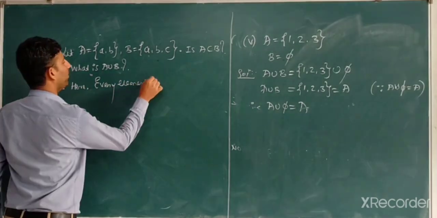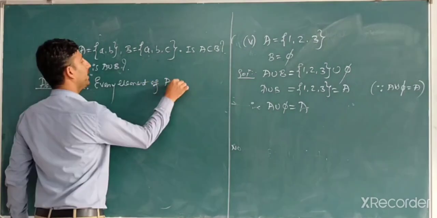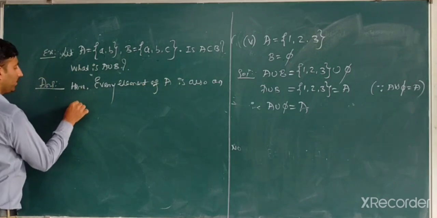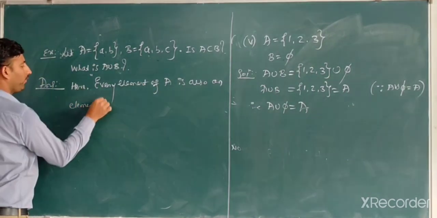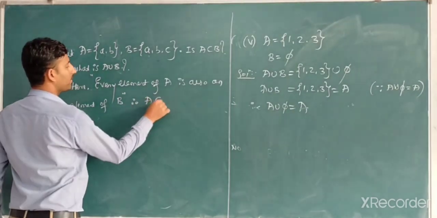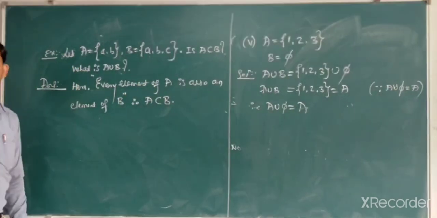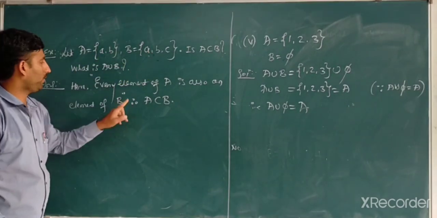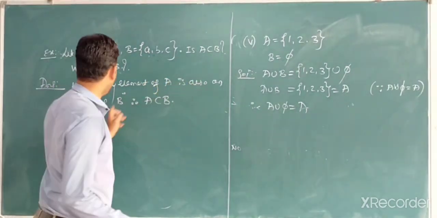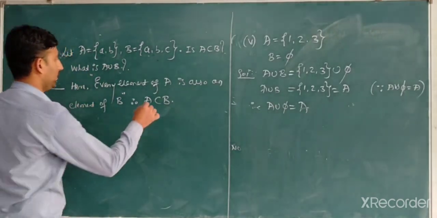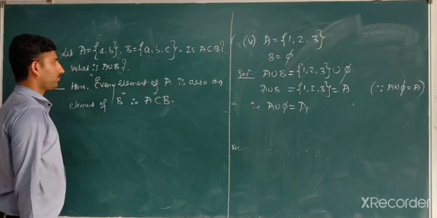Every element of capital A is also an element of capital B. Therefore, A is a subset of B. Correct? A and B are there, A is also there. Therefore, every element of A is also an element of B, so the answer is yes: A is a subset of B.